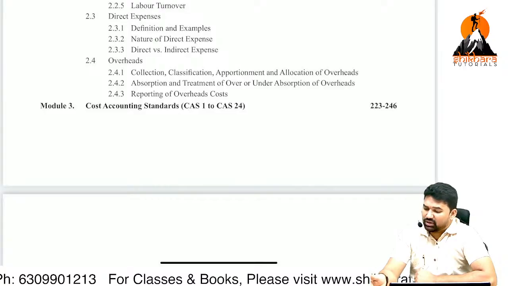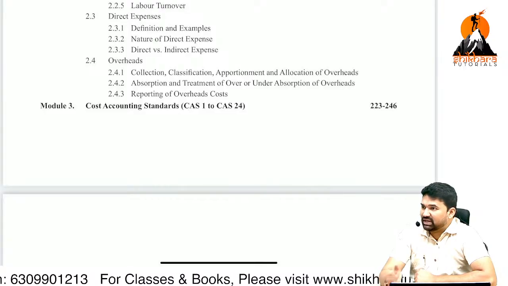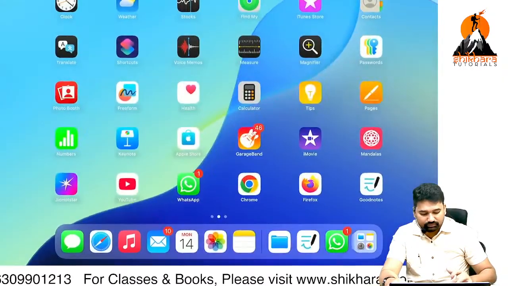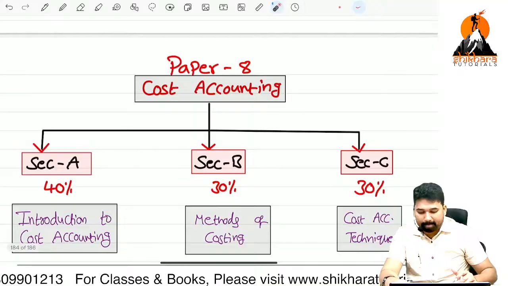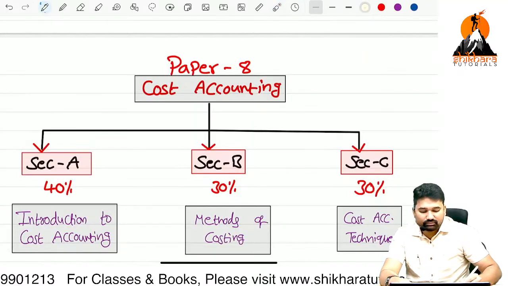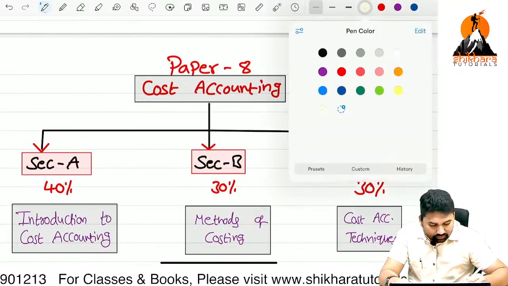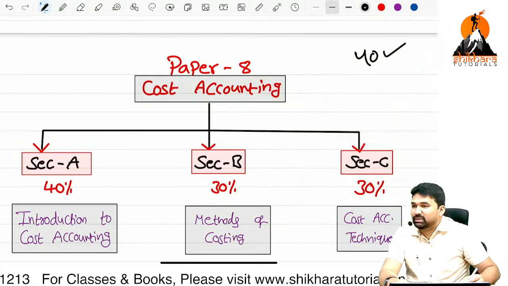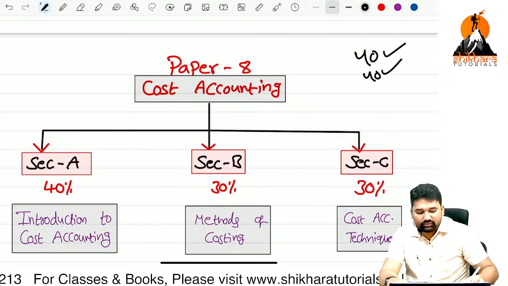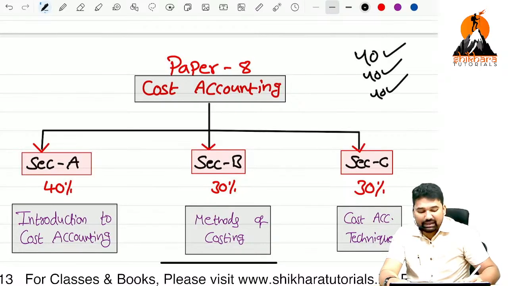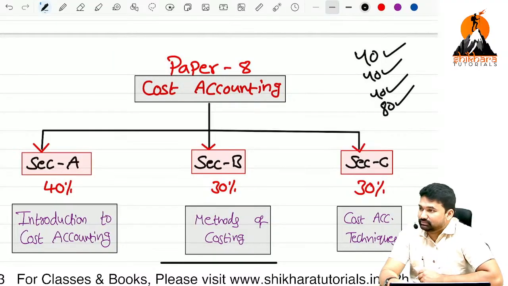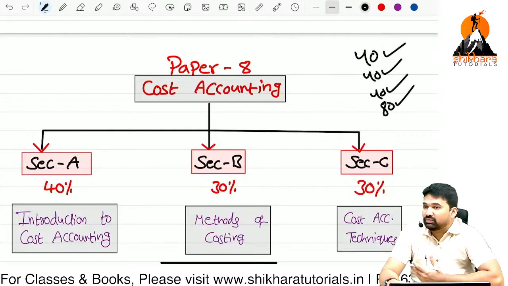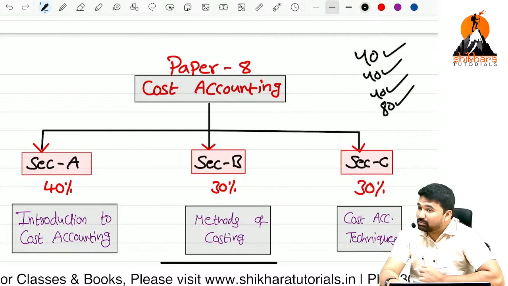Sir, I get 40, 40, 40 and 80. Got it? You got 40 marks in the first paper, paper number 5. 40, 40 and 80. Is it said that you completed that group or you failed in that group? You completed that group. Why?